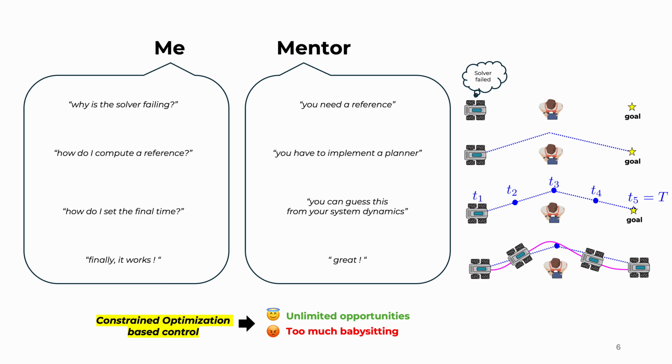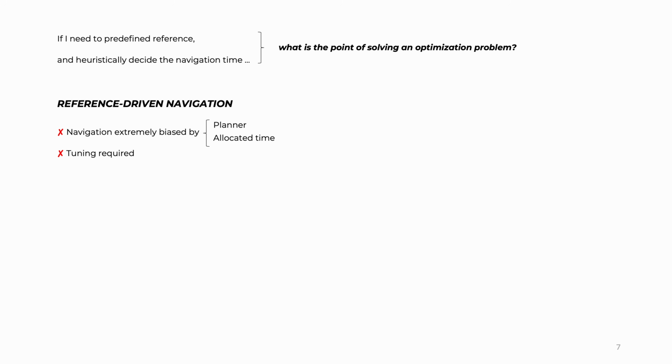So for that reason, I would like to elaborate a little bit more on my frustrations. My thought process was the following. If I have to predefine the reference and I have to heuristically decide how long it's going to take me to get to the goal, what's the point of actually solving an optimization problem? I can imagine that some of you might be a bit confused with this provocative question, so let me explain myself. This is what I call reference-driven navigation.